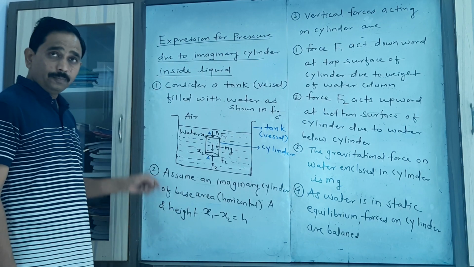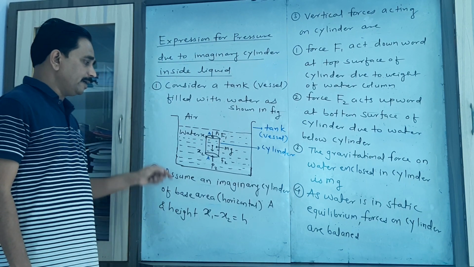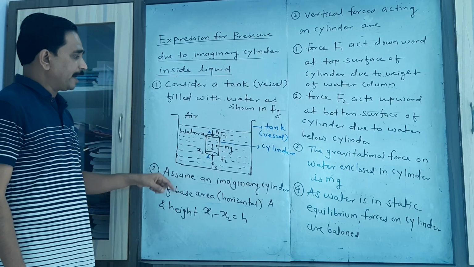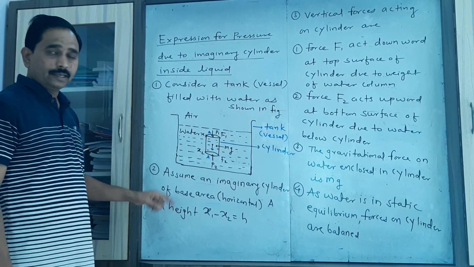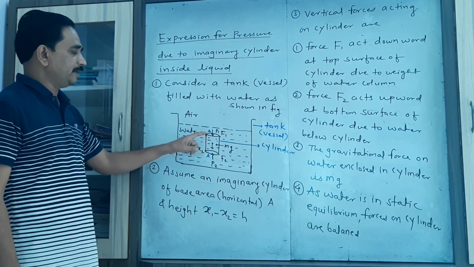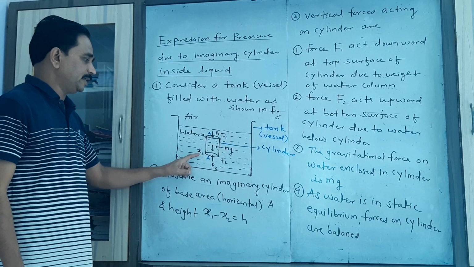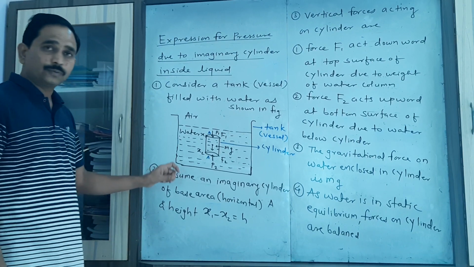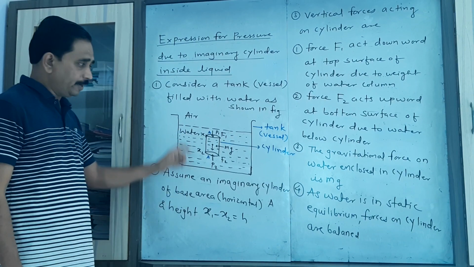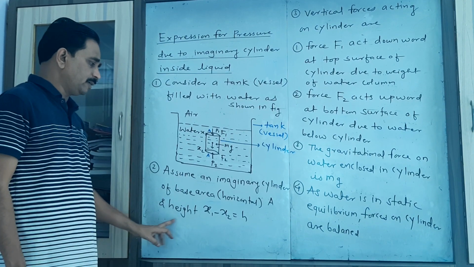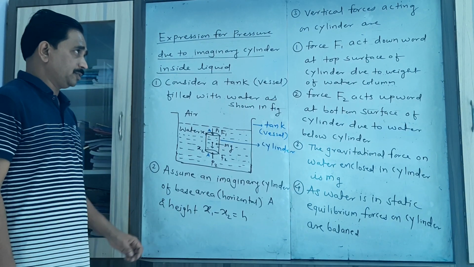And the height of the liquid inside the cylinder is found by considering the distance between those two base areas. Here we consider the first base area placed at x1, and the second base area placed at x2. That's why the height of liquid inside the cylinder is given by x1 minus x2, which is equal to h.